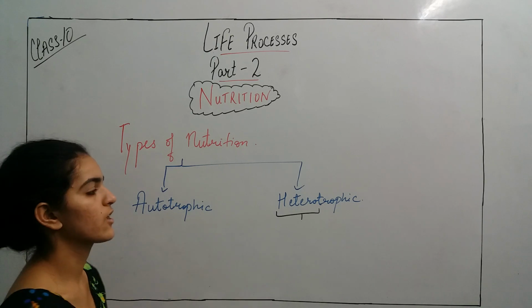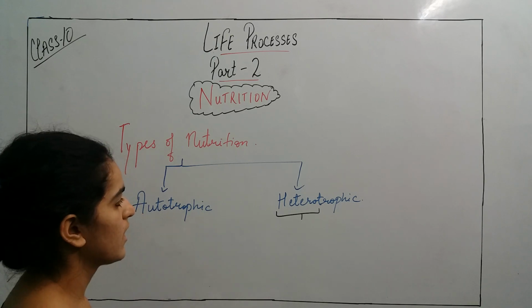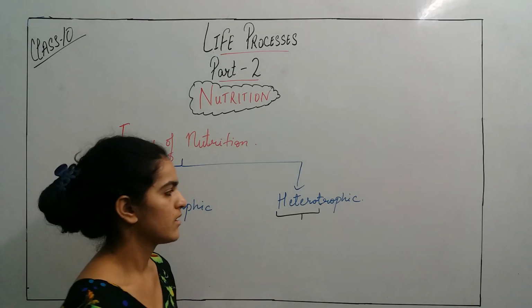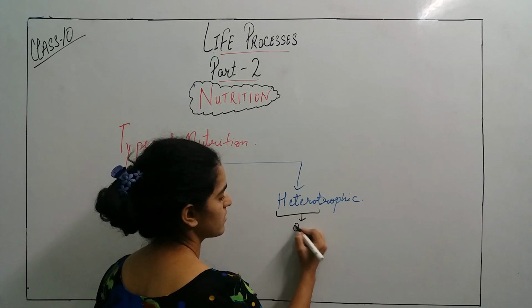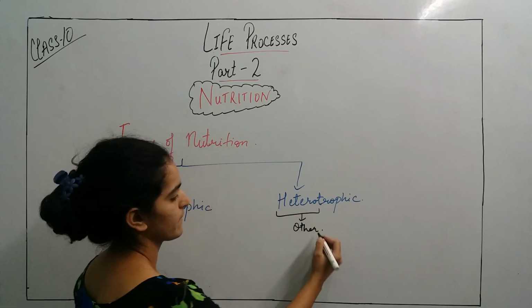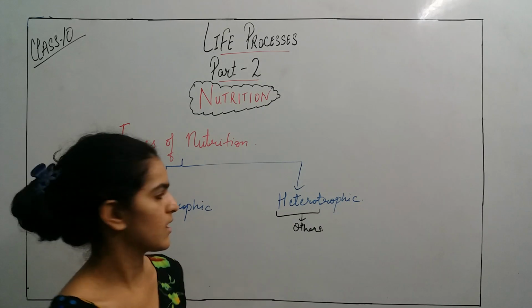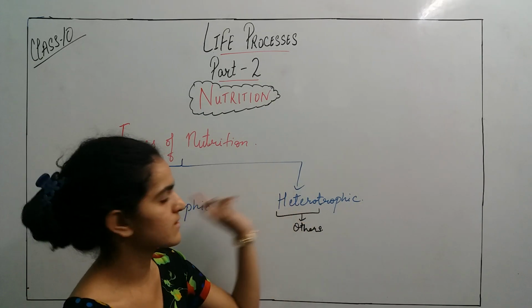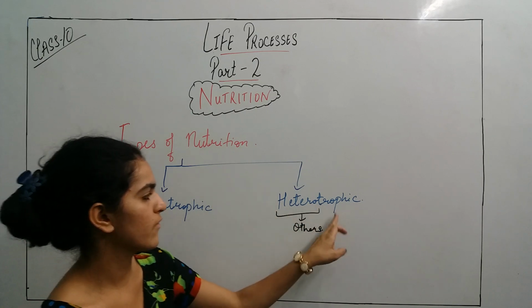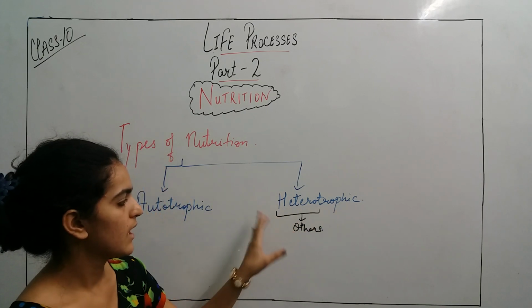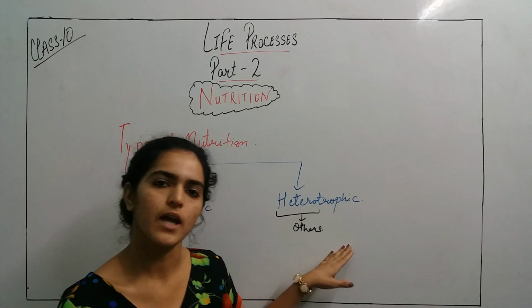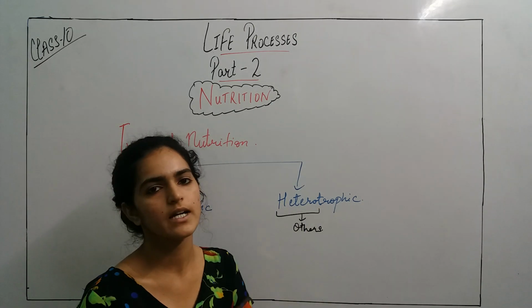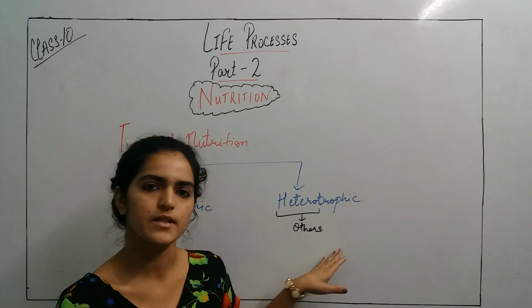Now what is heterotrophic mode of nutrition? In this nutrition, I've written here the others. So what does this other signify? It means the organism, in the heterotrophic mode of nutrition, depends on other organisms either directly or indirectly for its nutrition, for its food.